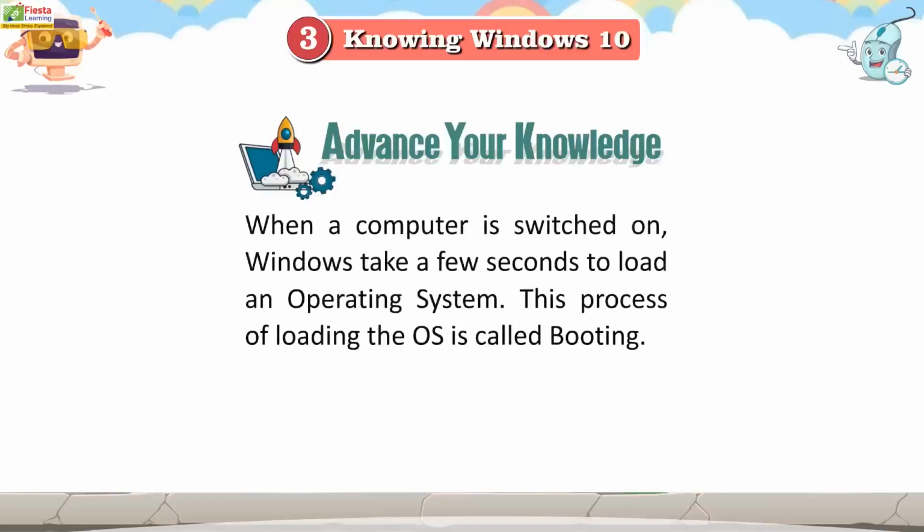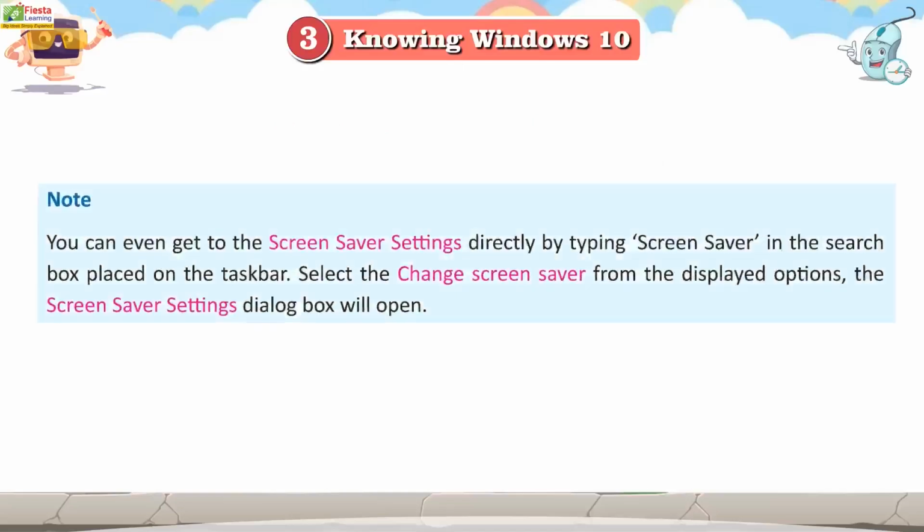Advance your knowledge. When our computer is switched on, Windows takes a few seconds to load an operating system. This process of loading the OS is called booting. Note: you can even get to the screensaver settings directly by typing screensaver in the search box placed on the taskbar. Select Change Screensaver from the displayed options. The Screensaver Settings dialog box will open.